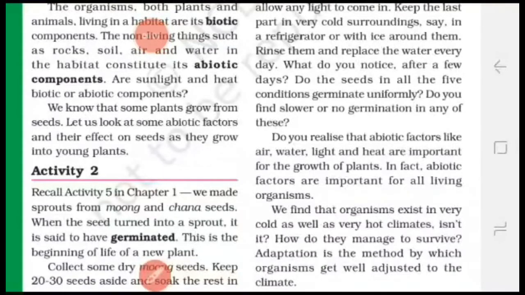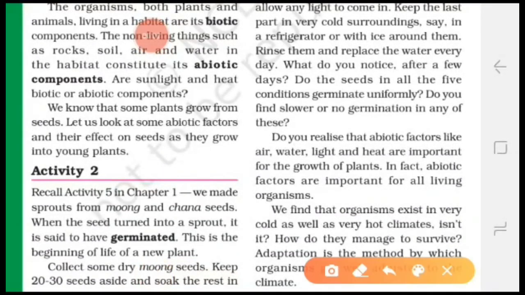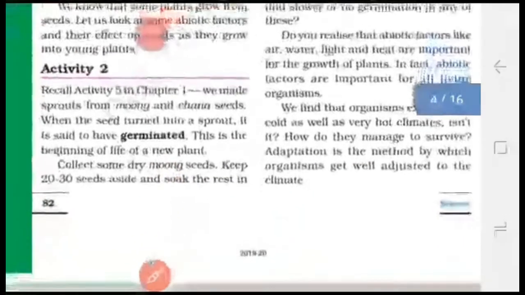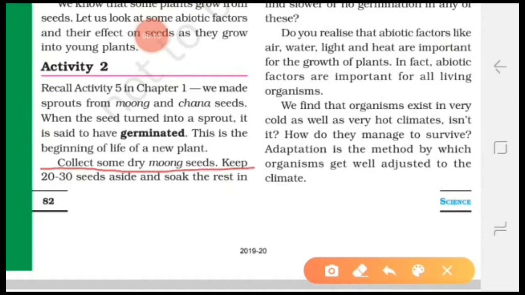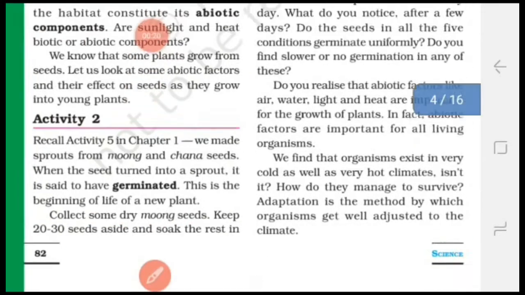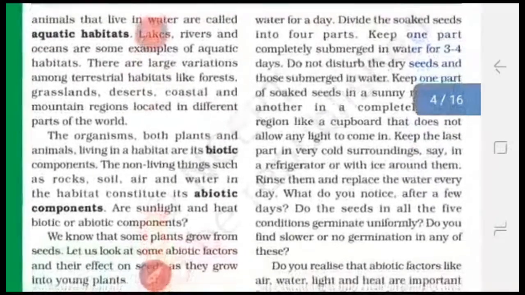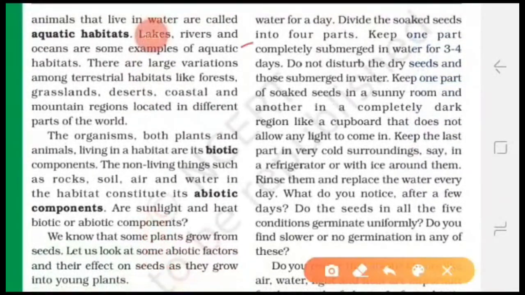So students, let us continue with the second part. Now we have to study activity 2. In this activity, we are going to understand what factors are responsible for germination of seed. According to this activity, collect some dry mung seeds and keep 20 to 30 seeds aside and soak the rest in water for a day and divide the soaked seeds into 4 parts.